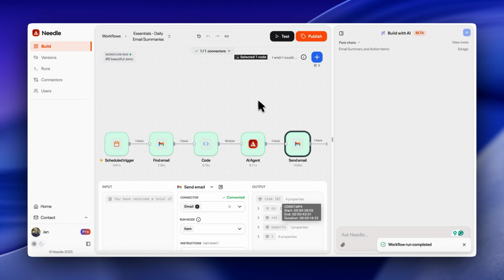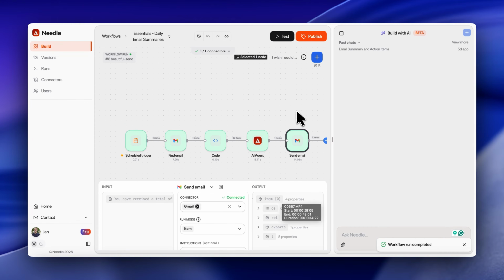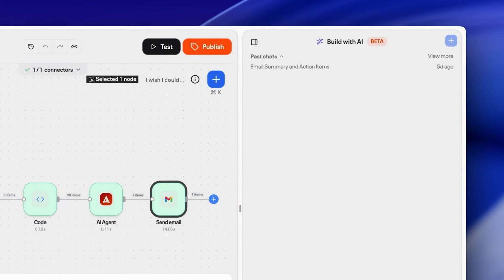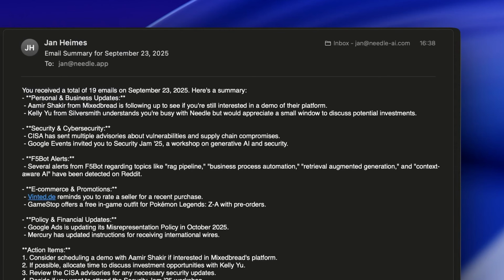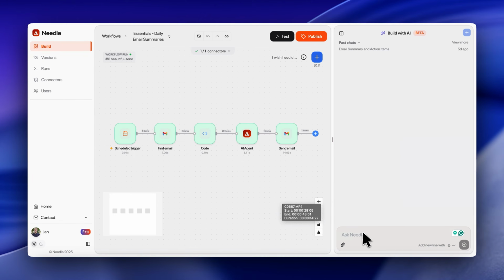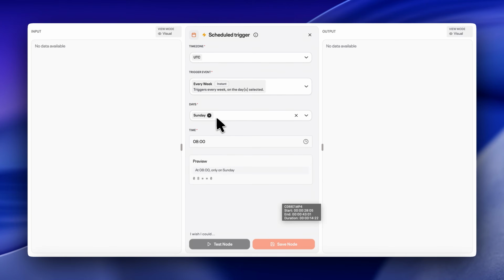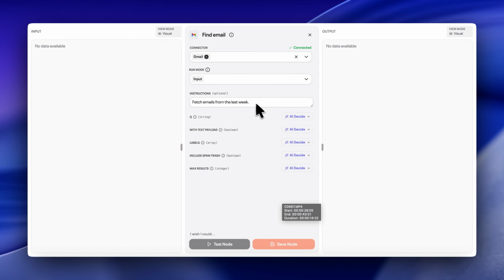Finally, we see this workflow has been successfully executed and I have just received an email telling me a summary of my yesterday's emails. Now I would like to adjust the workflow. I can just chat with the workflow. So I can chat with the workflow and state that I want to trigger the workflow weekly on Sundays and also query the weekly information. See, now it's stating every Sunday at 8, as well as adjusted the string to say query emails from last week.